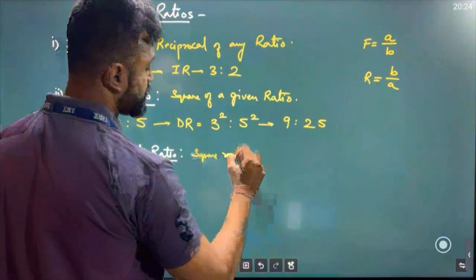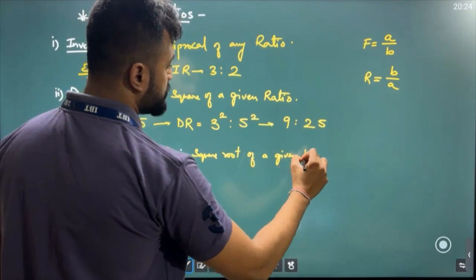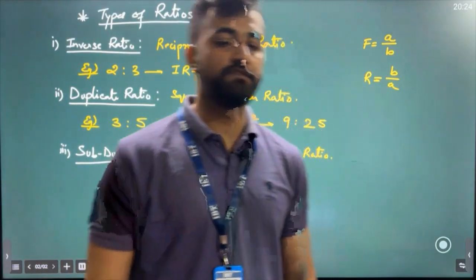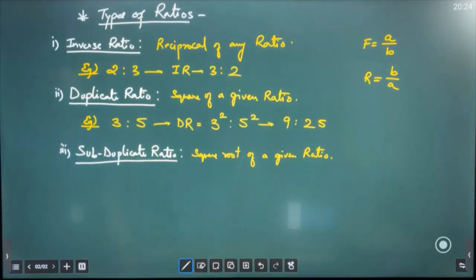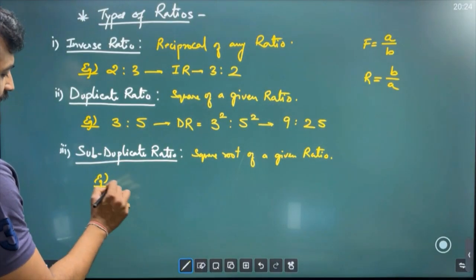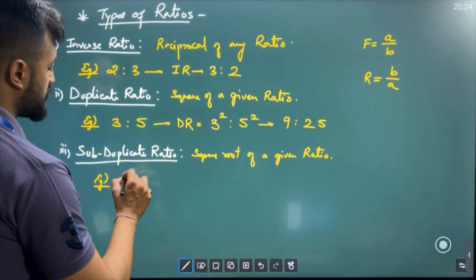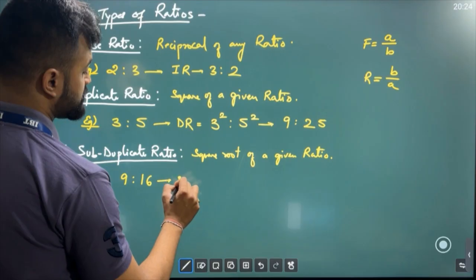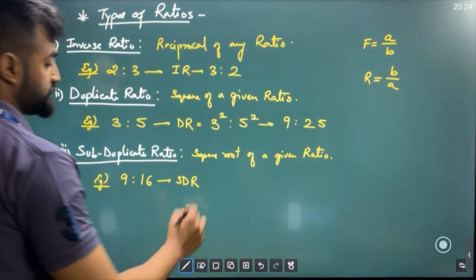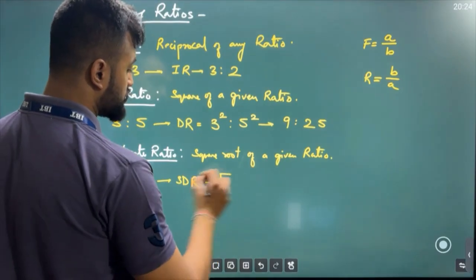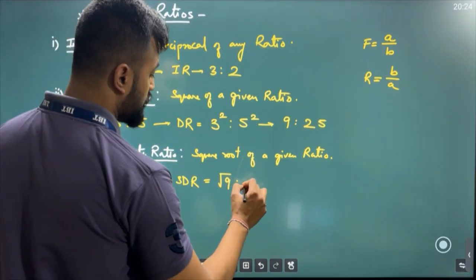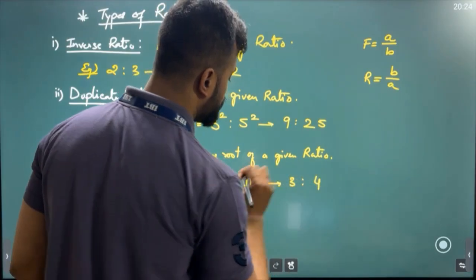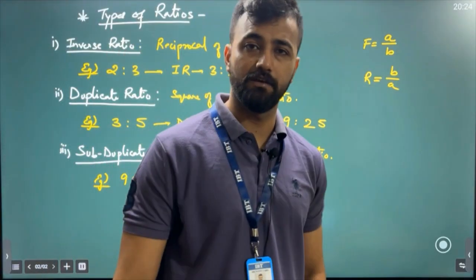of a given ratio. ठीक है? Sir, it is a square root of given ratio. Let's see an example. क्या है sir example? Suppose we have a ratio like 9:16. ठीक है? Now they ask you to find the subduplicate ratio. So it's very simple, sir. You just need to take the root. ठीक है? Root over 9 ले लो sir, और root over 16 ले लो. So when you take the root, you're getting 3:4. ठीक है? Easy? Okay.